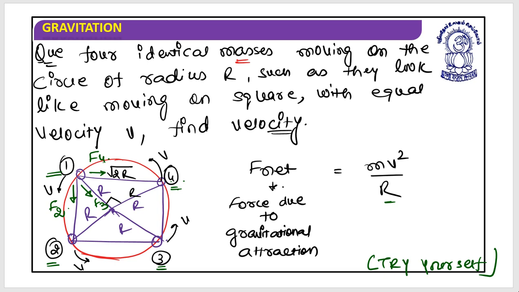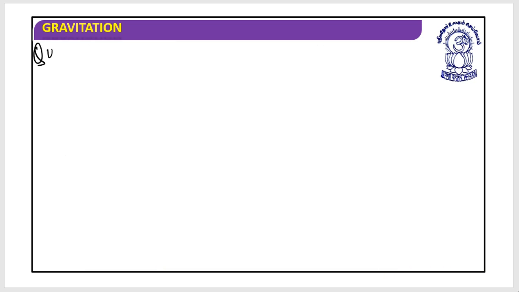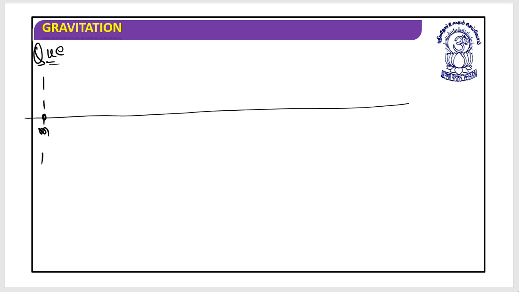Great. Let's move forward to the next pattern. Let's suppose masses have been placed something like this. This is m, and this is the number line. This is just the origin. Then this is at 1 meter.